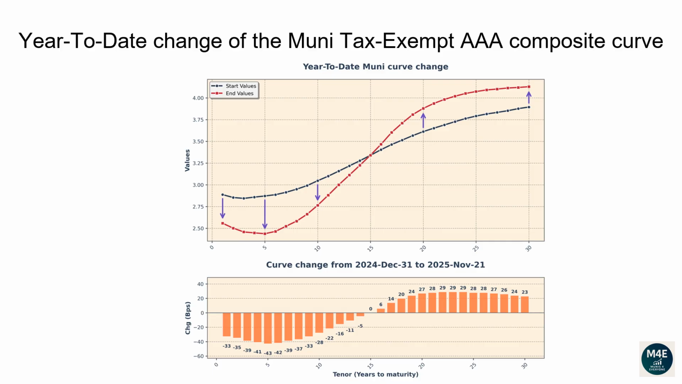The 1-year tenor changed -36 basis points. The 2-year tenor changed -36 basis points. The 5-year tenor changed -44 basis points. The 10-year tenor changed -30 basis points. The 20-year tenor changed 26 basis points. The 30-year tenor changed 23 basis points.